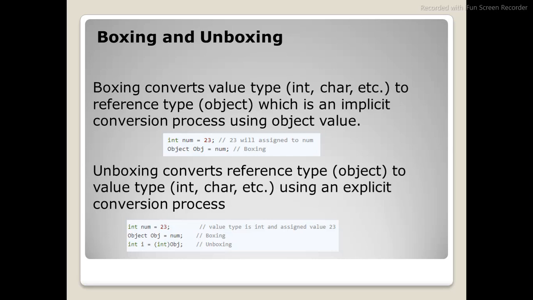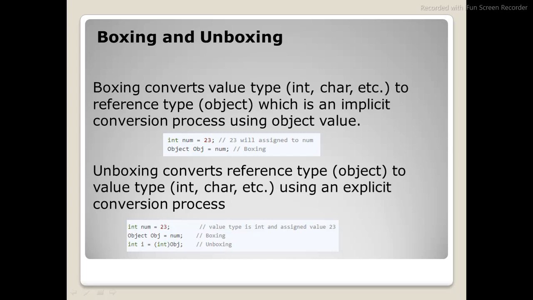Let's see how this works. I have created a variable, int num is equal to 23. 23 will be assigned to num. What I mean by implicit conversion is that I am converting this num to object type. That is what we call boxing: object obj is equal to num.